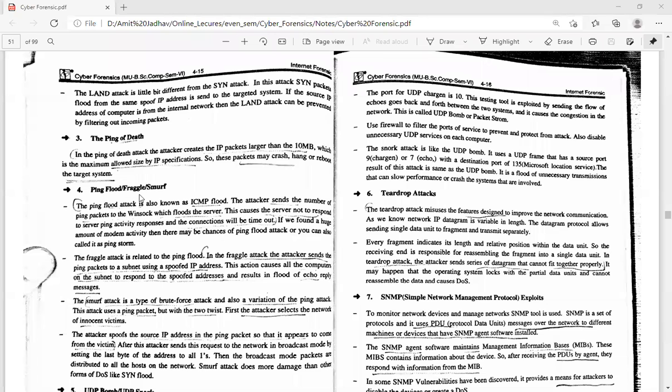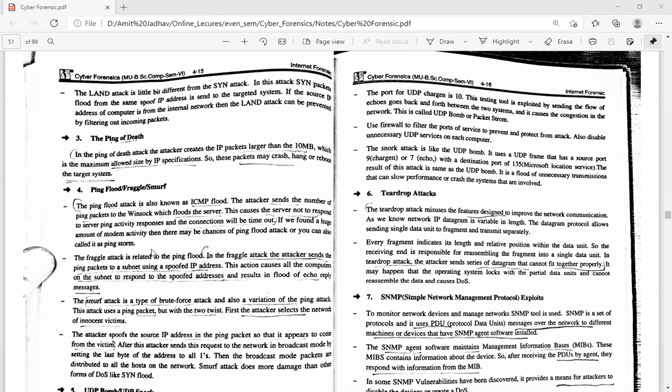Next one is the ping flood, fraggle, smurf. The ping flood attack is also known as the ICMP flood. The attacker sends a number of ping packets to the victim, which floods the server. This causes the server to not respond to ping activity responses, and the connections will time out. If we find a huge amount of ping activity, then there may be a chance of a ping flood attack, or you can also call it the ping storm.